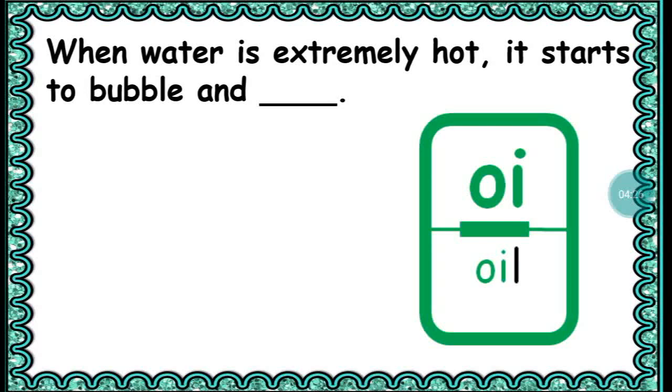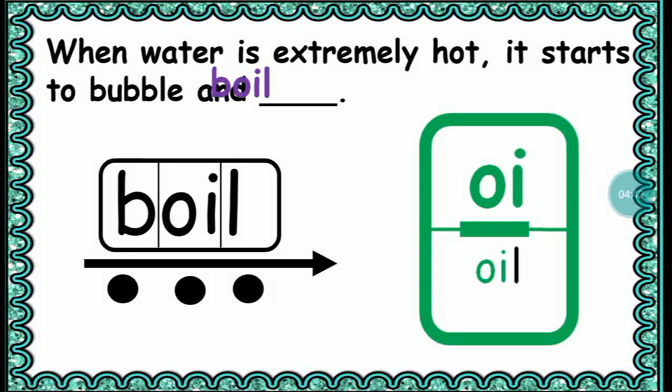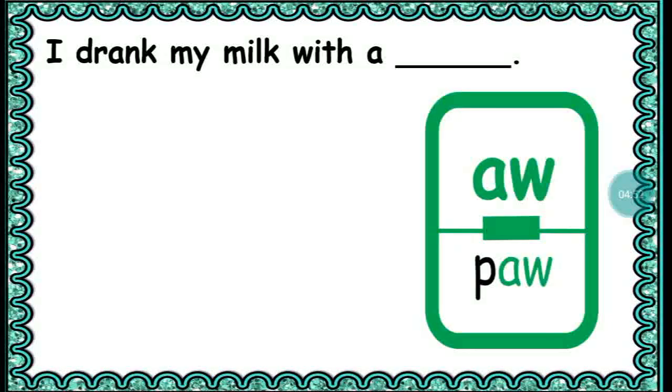When water is extremely hot, it starts to bubble, and your answer has the oi sound. So it starts to bubble and boil. Beautiful. Boil has 3 sounds. Oil, boil. And that's why we have 3 circles representing the 3 sounds in boil.